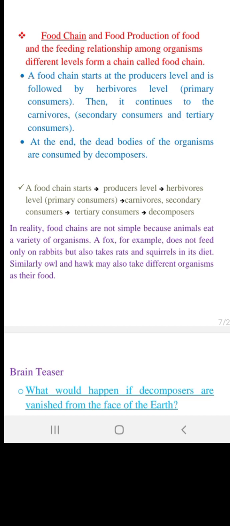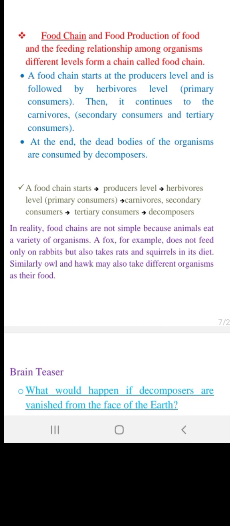In reality, the food chains are not simple, because obviously one animal is not eating only one thing. One animal could eat multiple things. So in reality, food chains are not simple because animals eat a variety of organisms. For example, a bird can eat an insect, a bird can eat a snake, a bird can eat anything generally. It can also eat rats. So the process of eating has multiple dimensions. That is how, when one individual can eat multiple organisms, the food chains become difficult or complex.